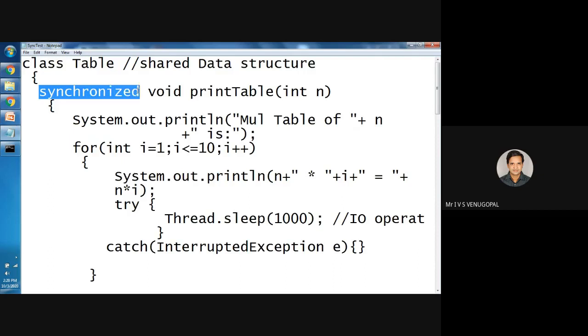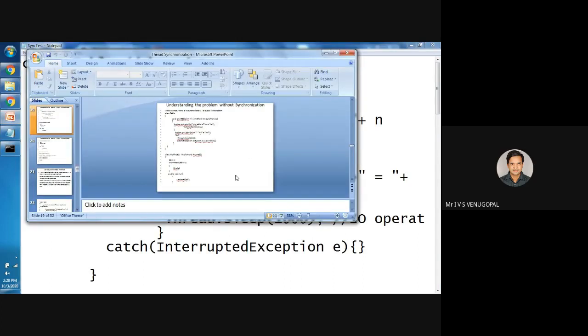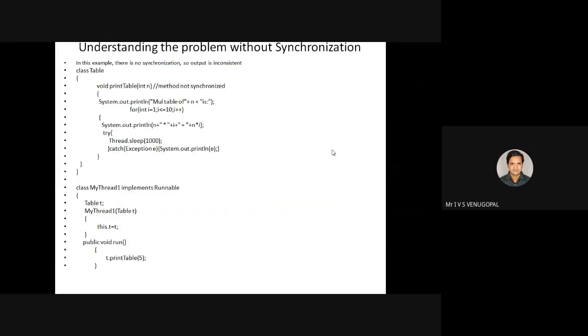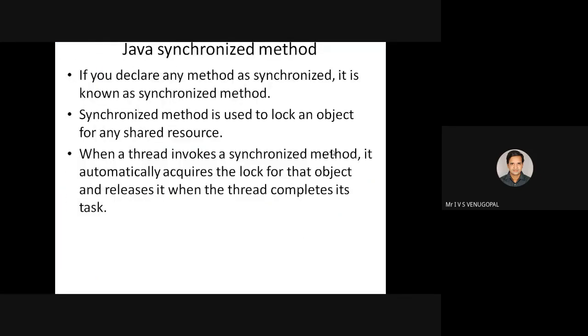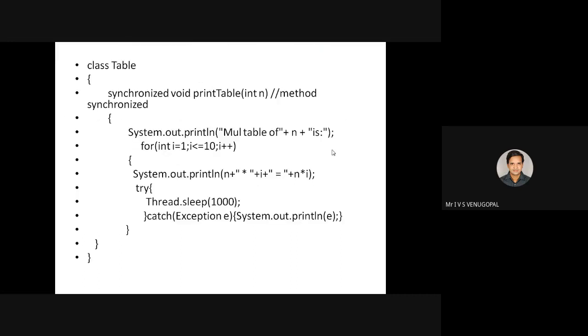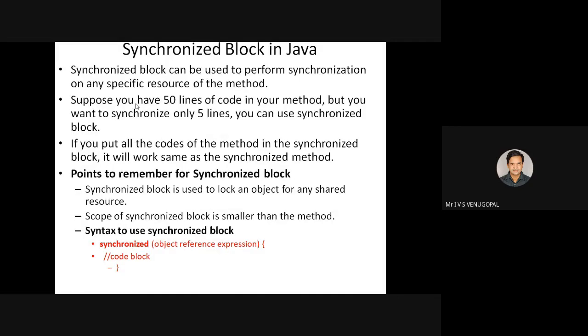Every object in Java has access to a lock or monitor using the synchronized keyword. Whenever I use synchronized before a method, that method is locked, so only one thread can execute it.